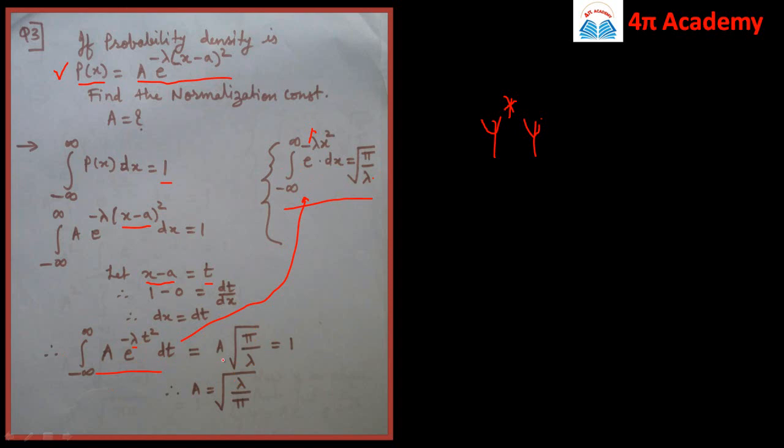So this is a into root of pi by lambda, and it should be equal to 1. By transferring this root of pi by lambda to the right hand side, we find the value of the normalization constant a as a is equal to root of lambda by pi. So this is a very easy type of problem, and it is frequently asked in examination. You just have to remember the standard integral.